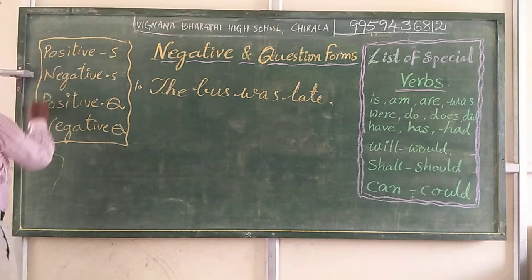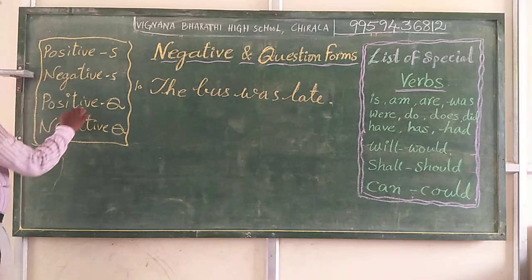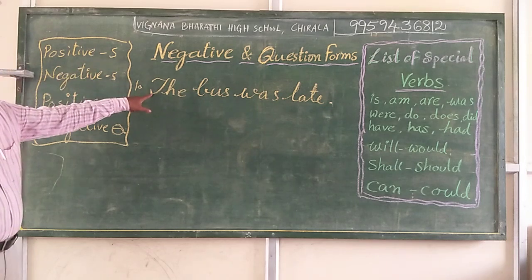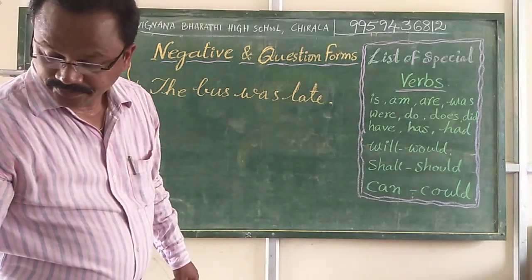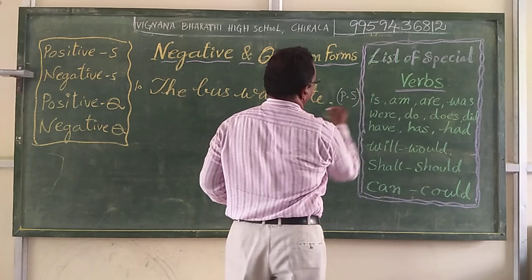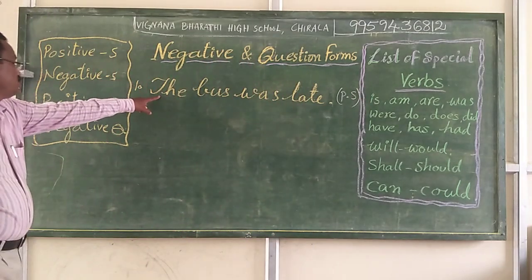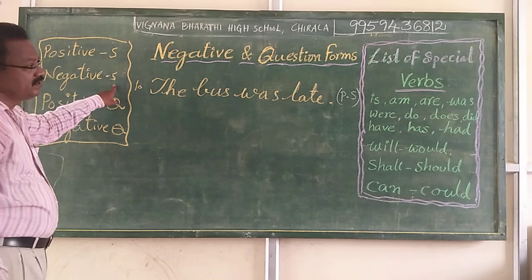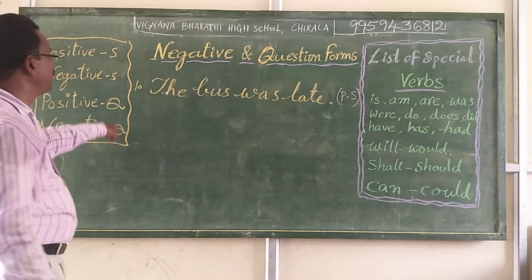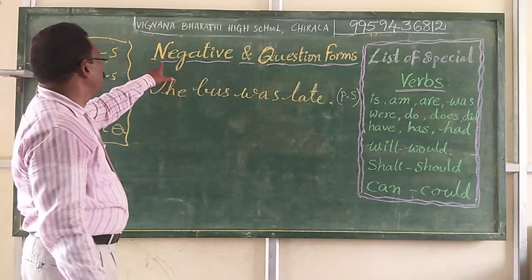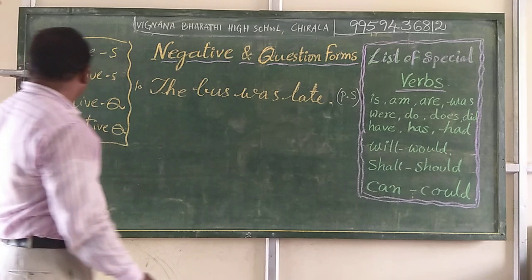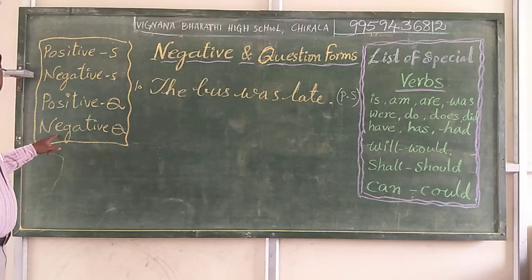For every statement, we need to write 1, 2, 3, 4. There, we can take a positive statement. This is a positive statement. We write in brackets PS, positive statement. For this positive statement, we write a negative statement, and then a positive question form and a negative question form. Here, for every positive statement, we need to write a negative statement and two types of question forms, they are positive question form and negative question form.